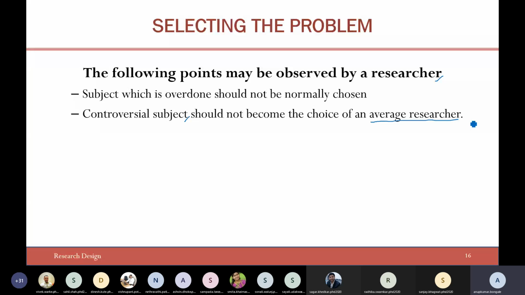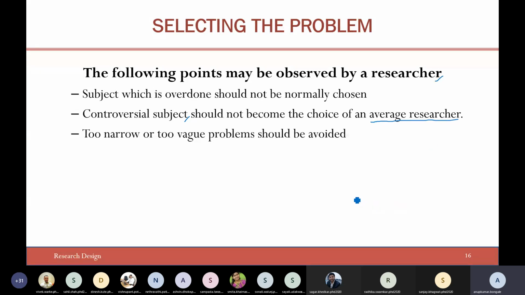These are the guidelines that one should think of, right? A controversial subject should not become the choice of an average researcher. So you should think about whether you should go ahead. There are endless possibilities, you see that, but you should also think of the timeline, whether you are able to complete all the formalities, all the necessary things within the timeline or not. I'm just trying to give all the information from practical insights, okay?